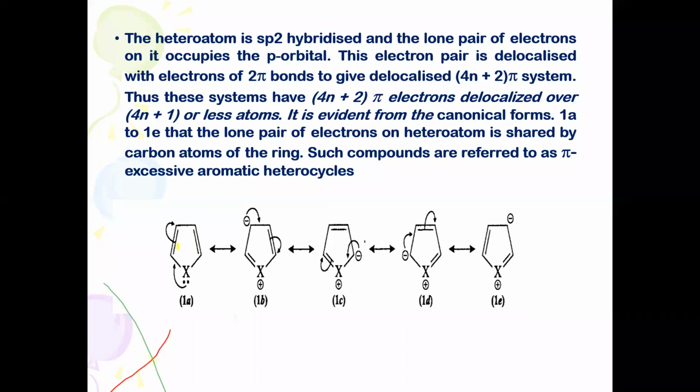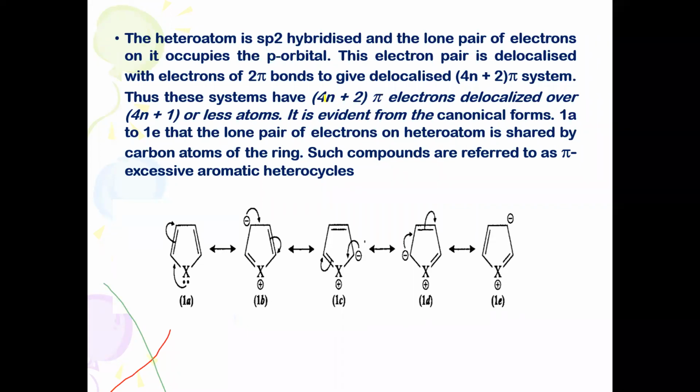There are 2 pi bonds here and 2 lone pair of electrons from the heteroatom, and just like your benzene nucleus, these are also represented by resonating structures. These resonating structures show that there is complete pi delocalization of electrons. The 2 electrons from the heteroatom and the 4 electrons from these two pi bonds will totally satisfy the 4n plus 2 pi electron rule.